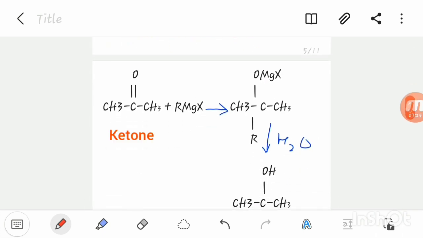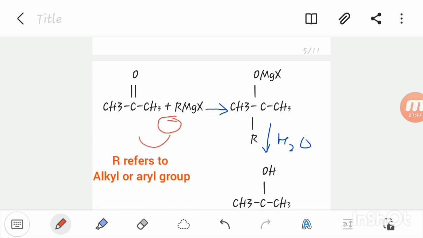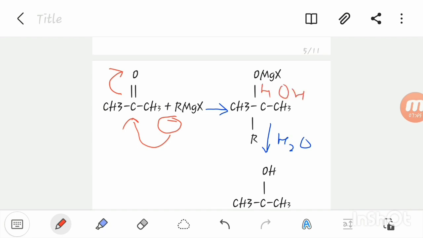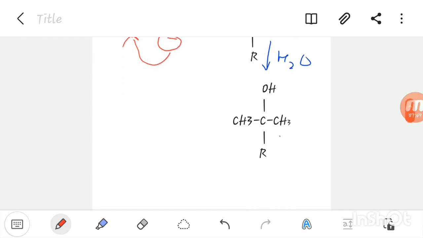On reaction with ketone, the partially negative R reacts with the central carbon atom of the ketone, and the double bond shifts toward oxygen, and again on hydrolysis HOH splits OMgX and forms a 3-degree alcohol, the tertiary alcohol.